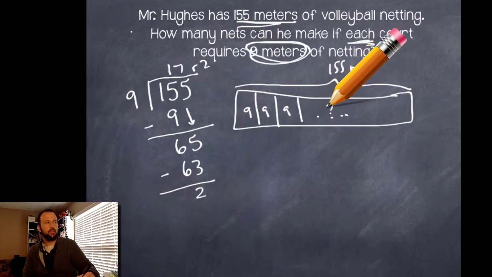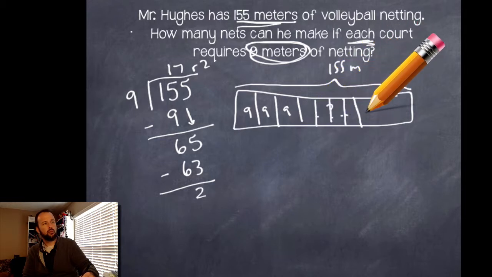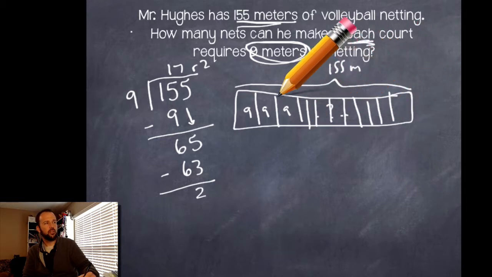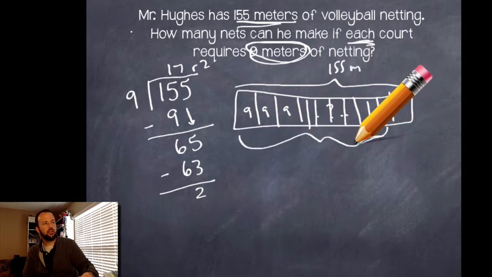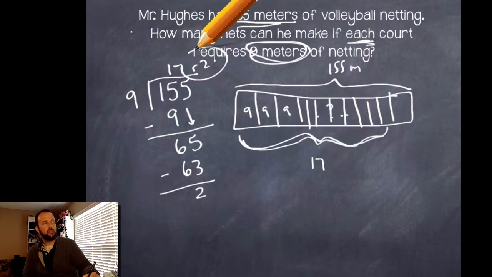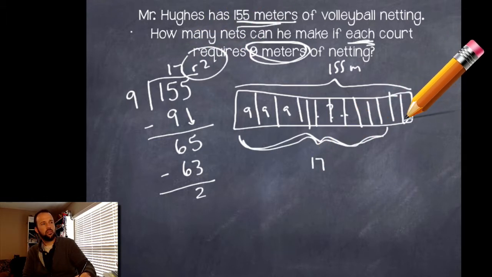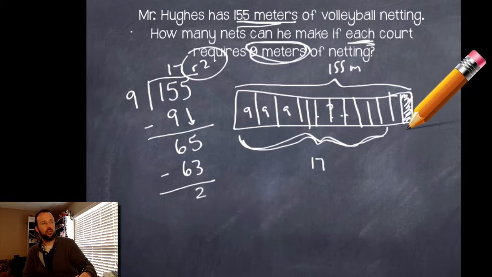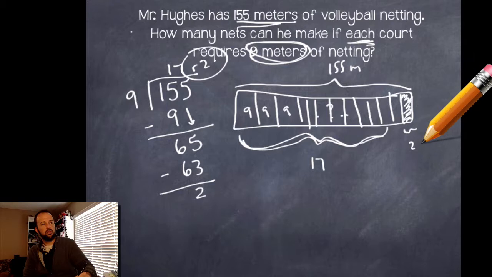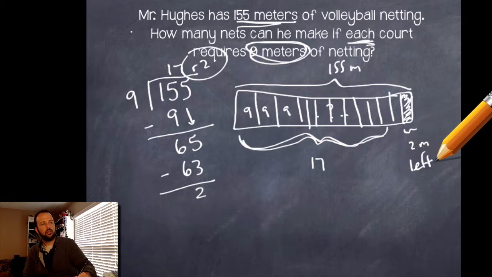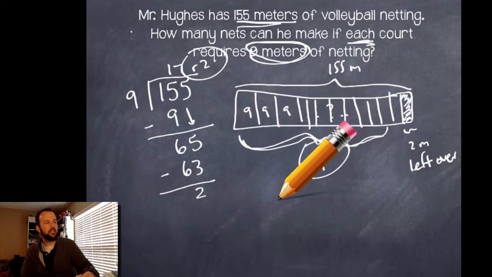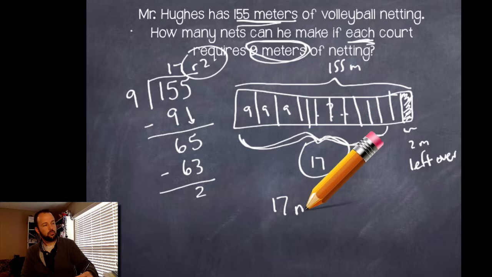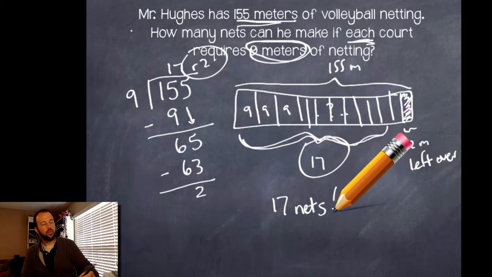So that means that there's going to be 17 groups. I know I'm not going to be able to fit 17 on this drawing, but you guys will get the idea. There'll be 17 groups of 9. But there's going to be 2 meters of this left over. So let's just say this is the leftover piece here. I can't really do anything with it. So I'm going to say 2 meters left over. Cool. So he can make 17 nets. Oh, Mr. Hughes, he's got it. 17 nets. He's going to do awesome.